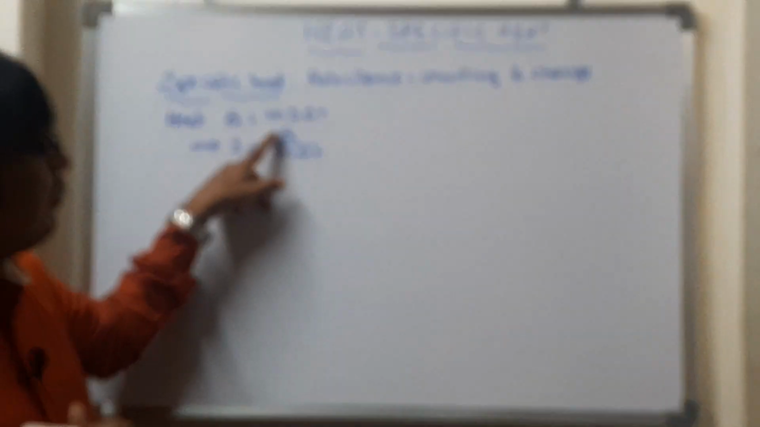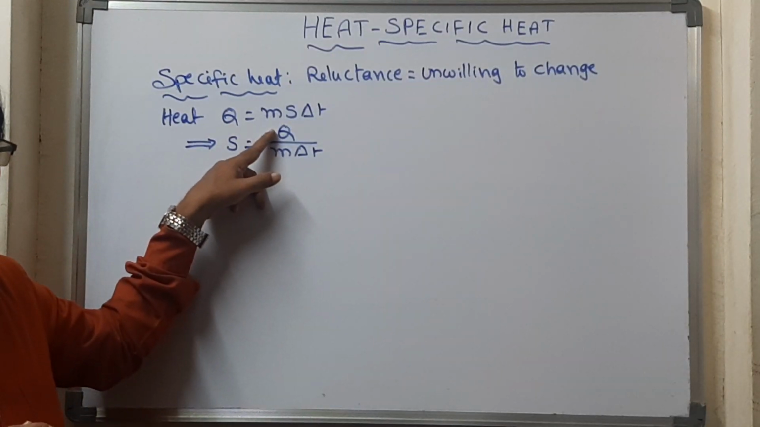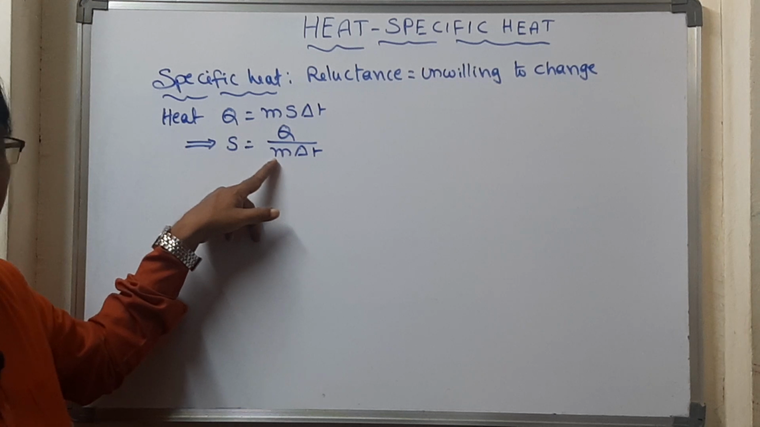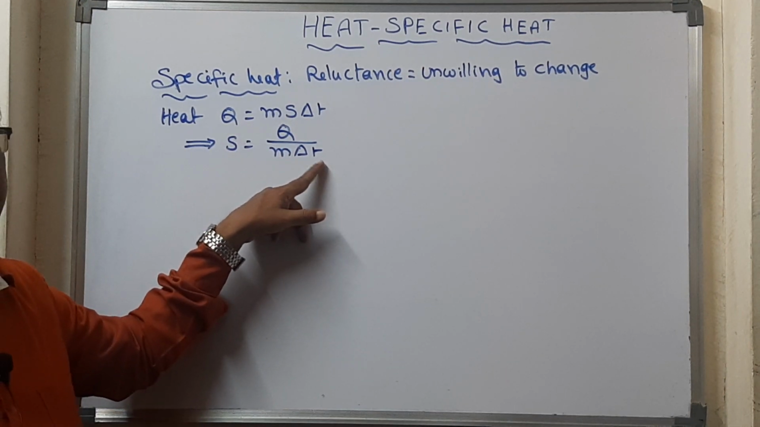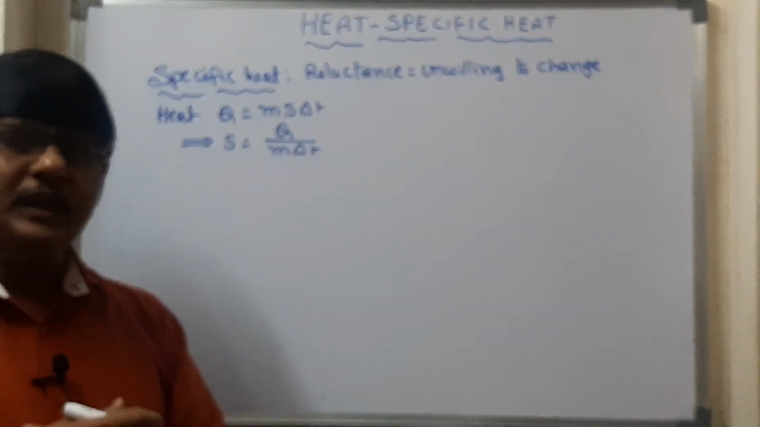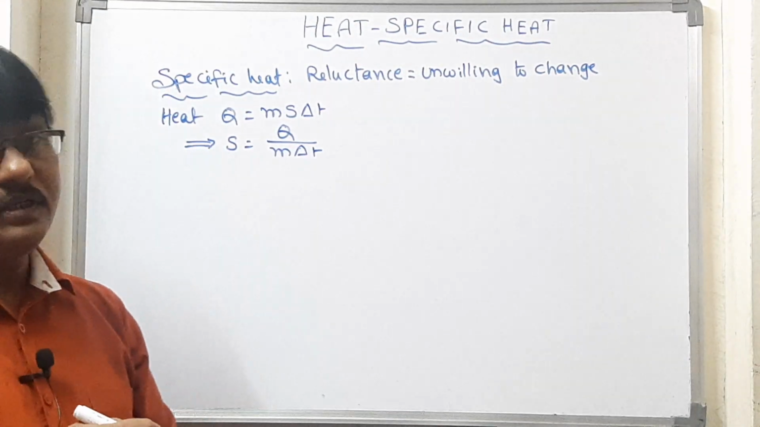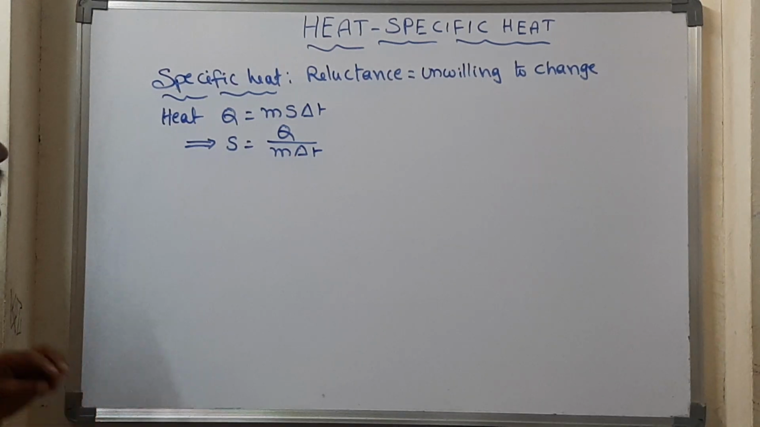Again, listen. The amount of heat required to change the temperature of 1 gram mass of a substance by 1 degree Celsius is called specific heat. Okay? That is the definition of specific heat. Now, what are the units of specific heat?